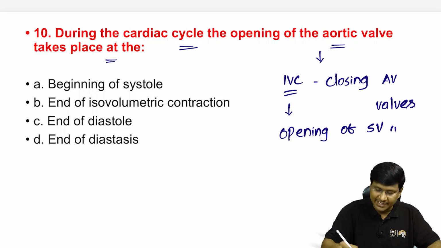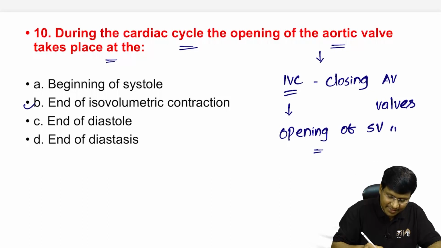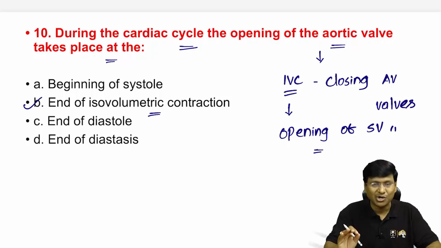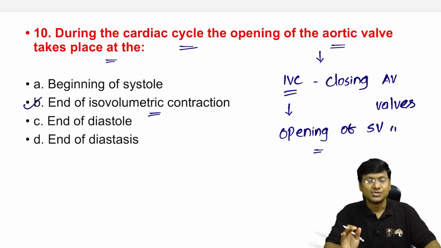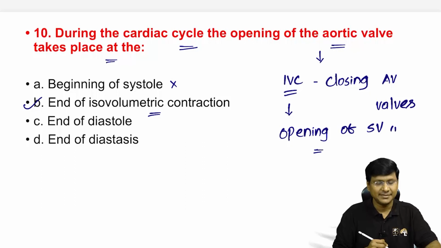But you have to understand when this opening of the semilunar valves occurs. That will be during the end of the isovolumetric contraction. So at the end of isovolumetric contraction, you have the opening of the aortic valve as well as the pulmonary valve. And it is not during the beginning of the systole, right?